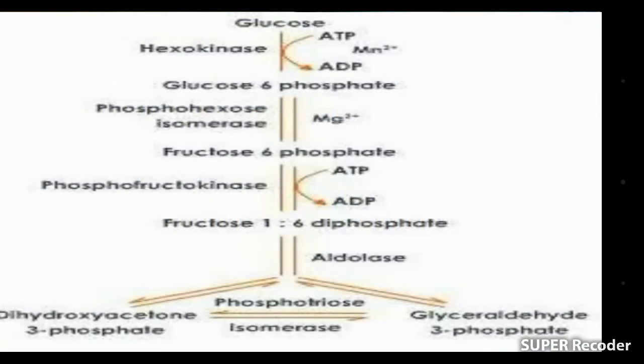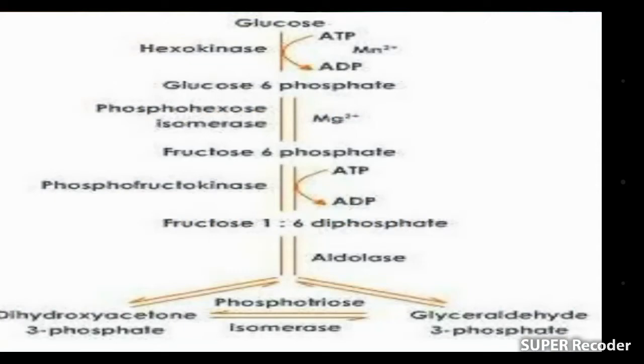In the last step of the preparatory phase, fructose 1,6-bisphosphate is divided into glyceraldehyde 3-phosphate and dihydroxyacetone phosphate. These two are isomers, and this conversion occurs due to the enzyme known as aldolase.